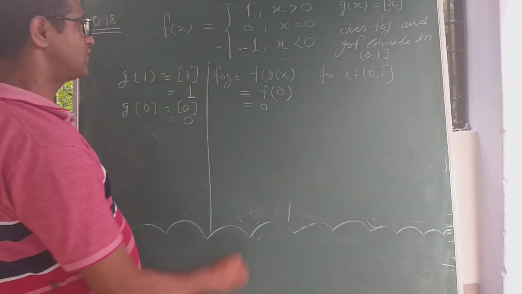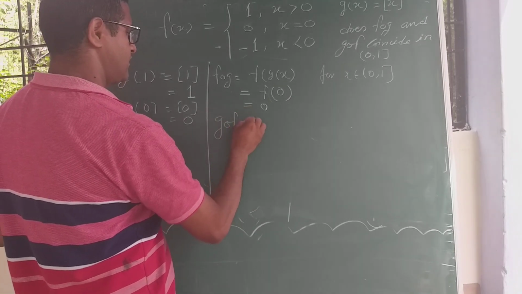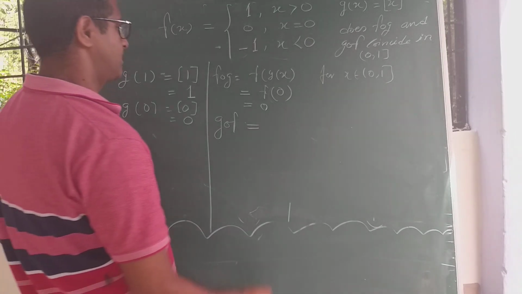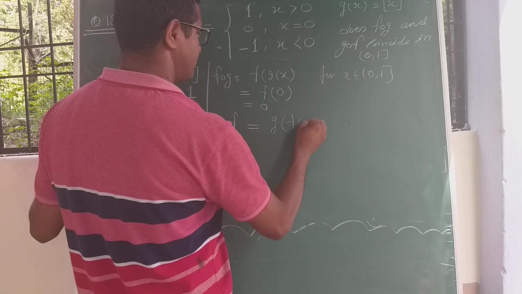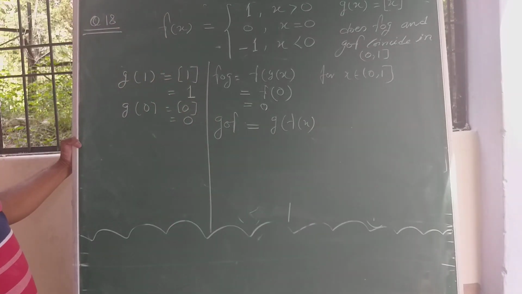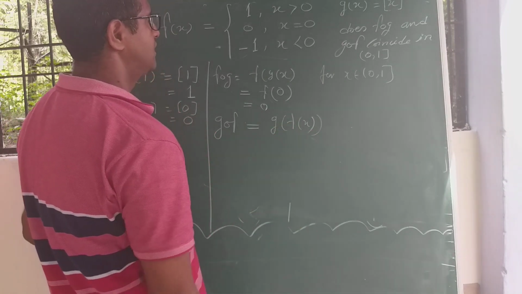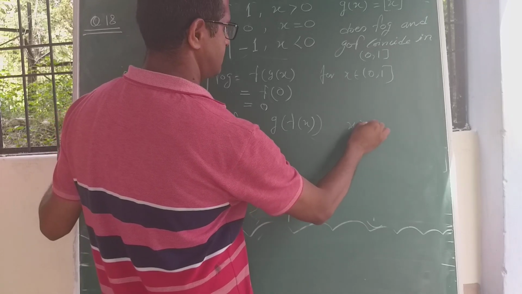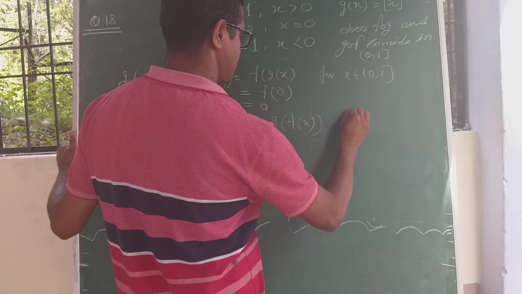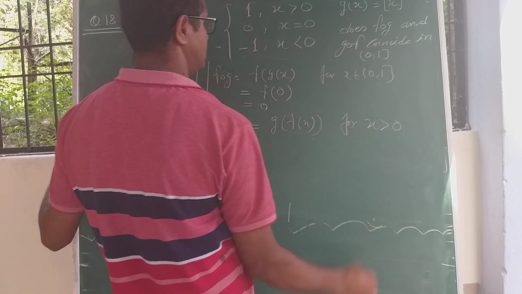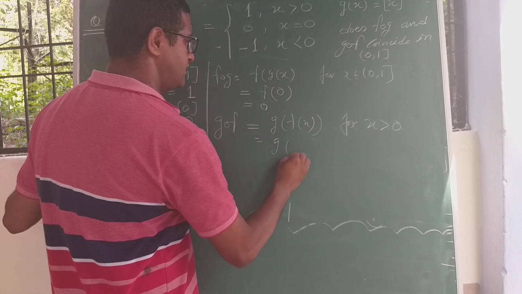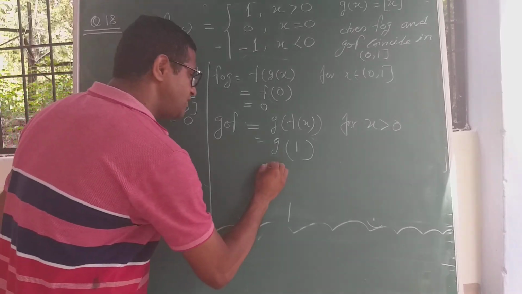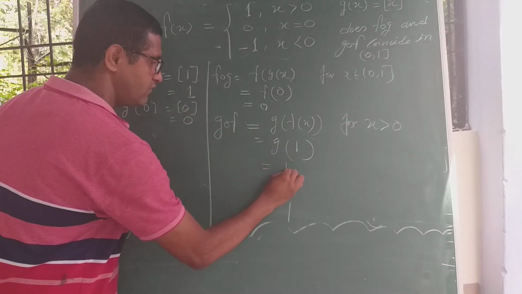Now let us see gof. gof means g of f(x). For x greater than 0, you know that f(x) equals 1 and g(1) equals 1.